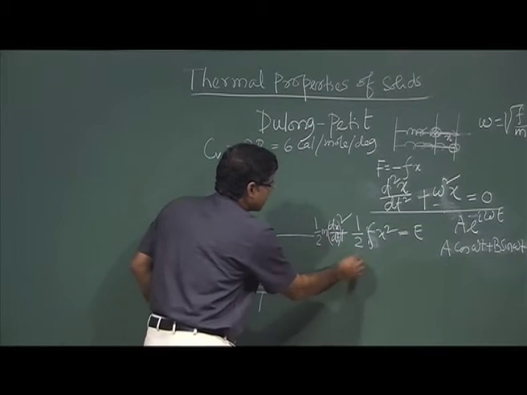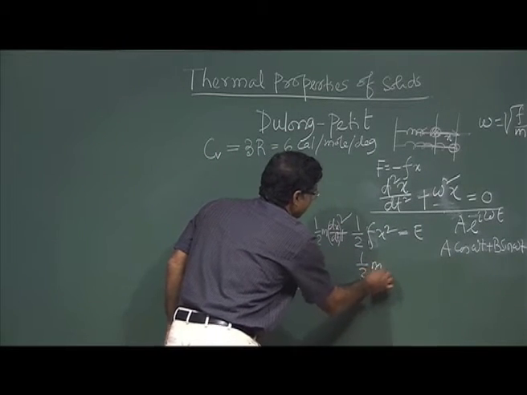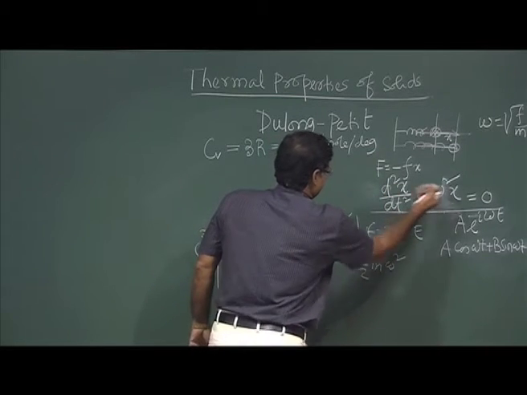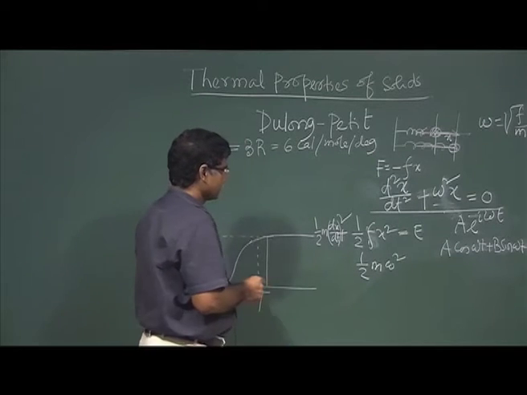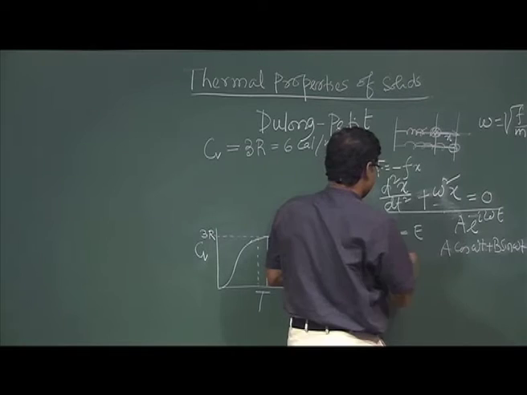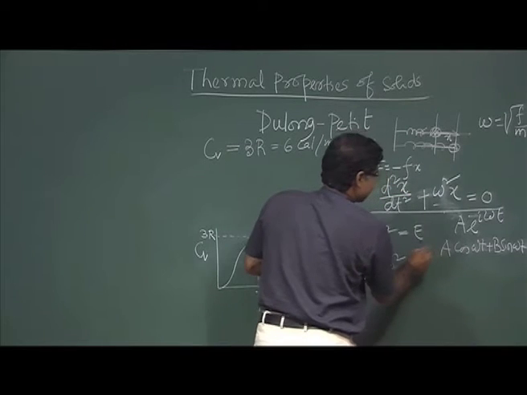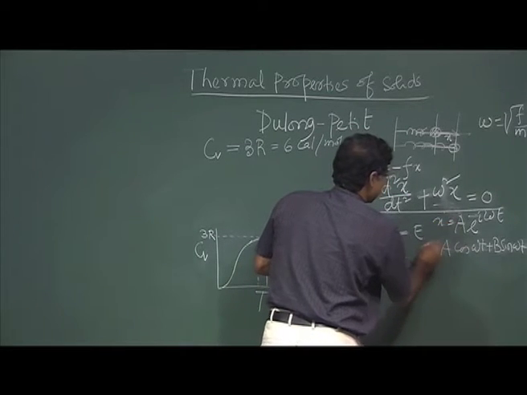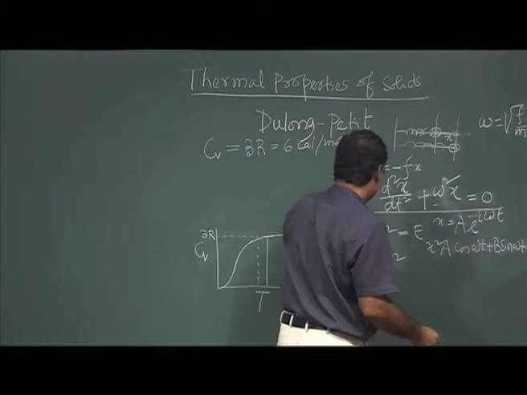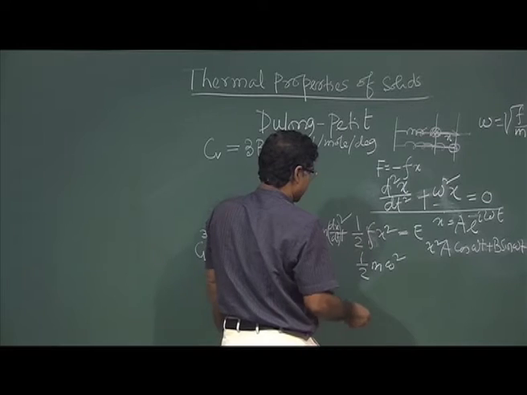Your potential energy will be half m omega square x square. Since x is given by this, if you differentiate twice, omega square comes.